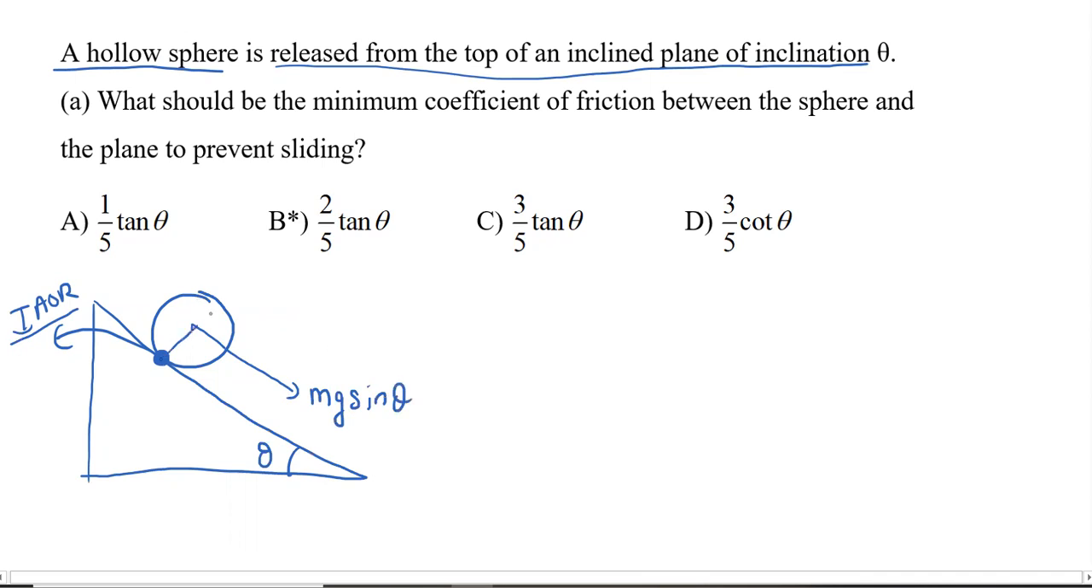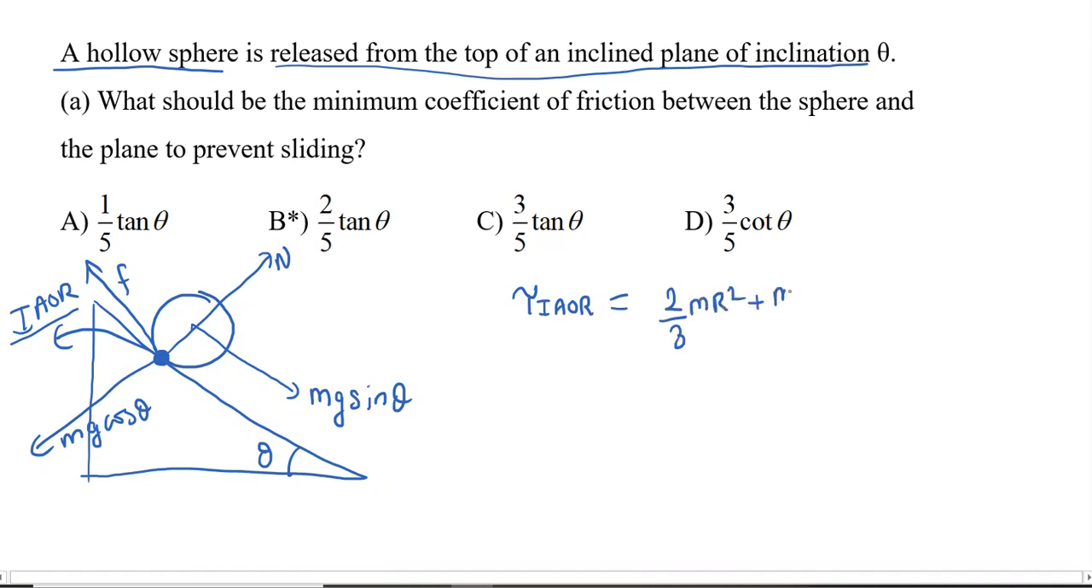and we have the normal reaction in this direction, and we have mg cos theta, and the friction force F acting up the incline. So I'll apply torque about the instantaneous axis of rotation, I_A, which is equal to the moment of inertia about it. The moment of inertia about the center of mass is 2/3 mr square, and I am shifting it by using the parallel axis theorem, into alpha.